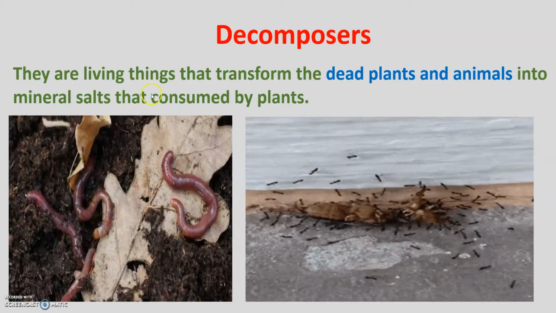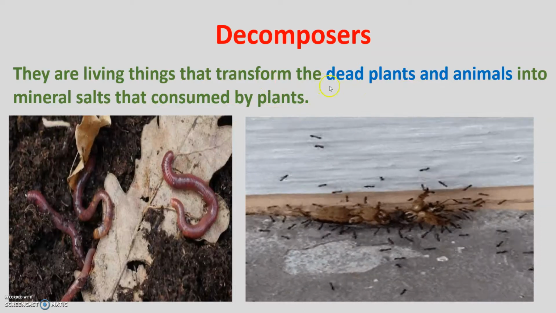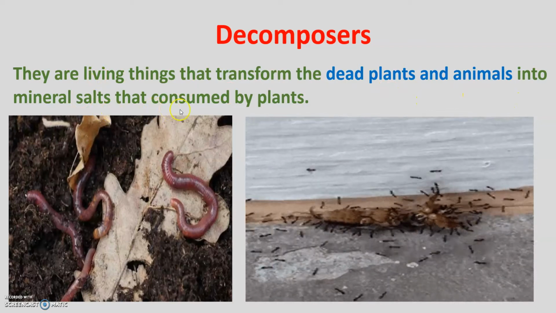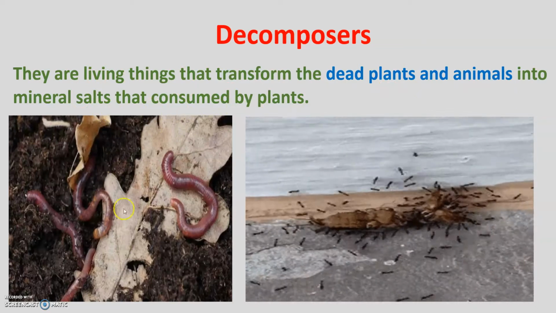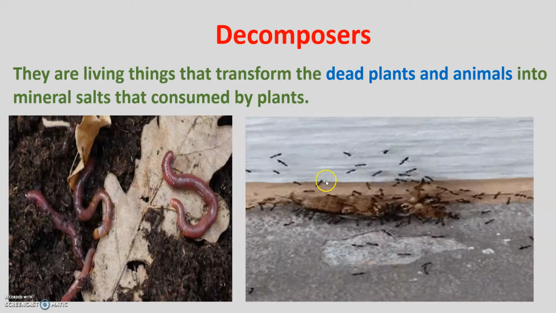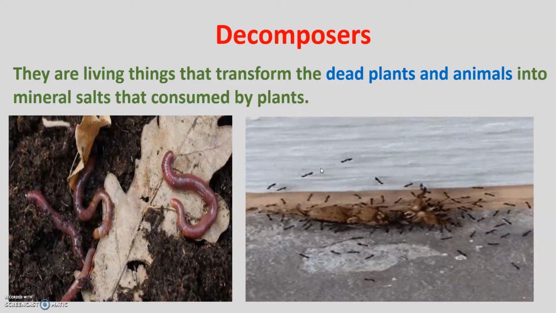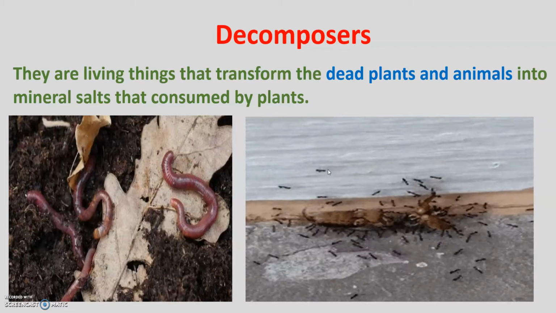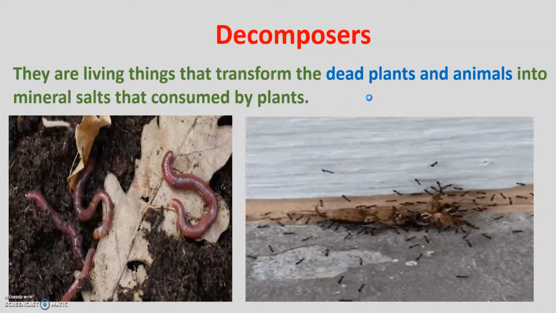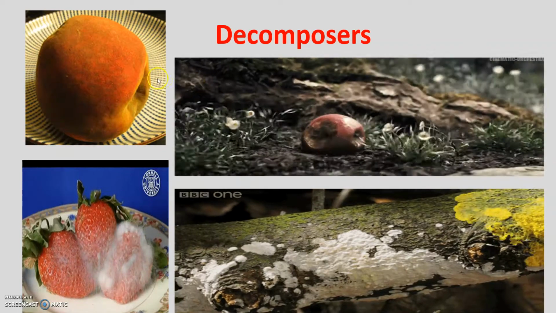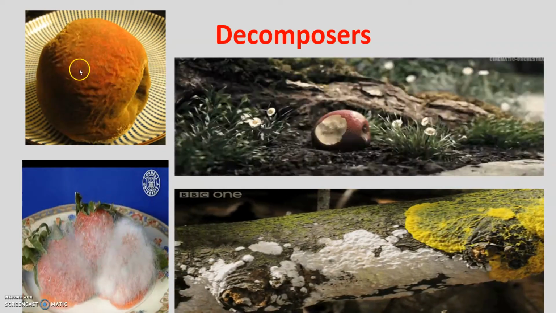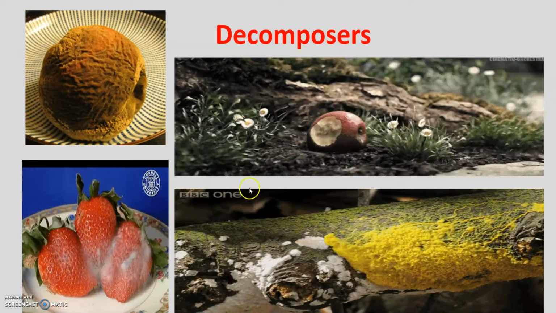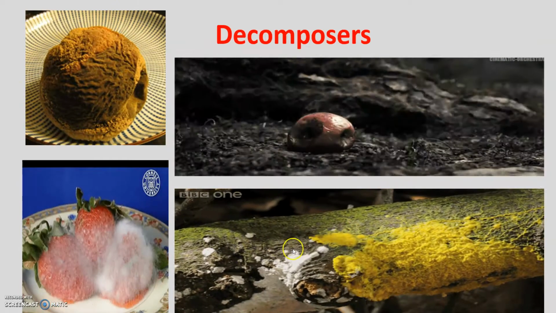Now, decomposers, they are living things. What do they do? They transform the dead plants and animals into mineral salts that are consumed by plants. So these worms or these ants, they decompose dead animals and dead plants. Now, as you can see, the decomposers, how they decompose these fruits, or as you can see, this trunk.